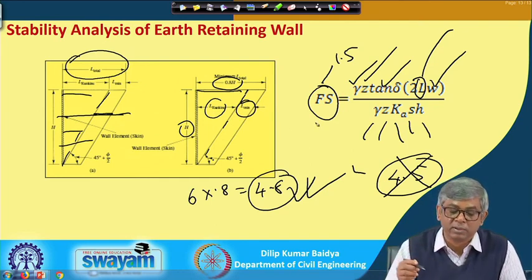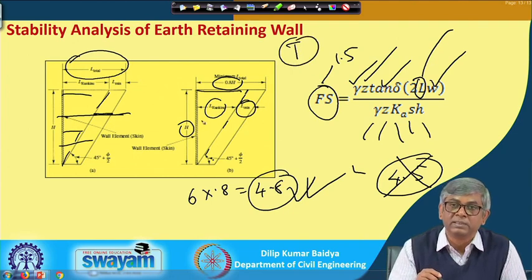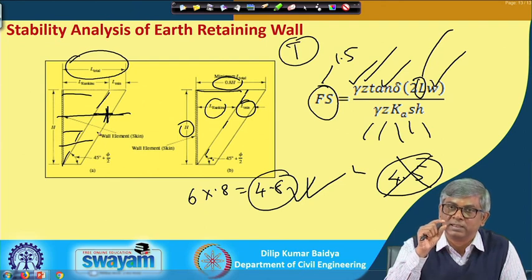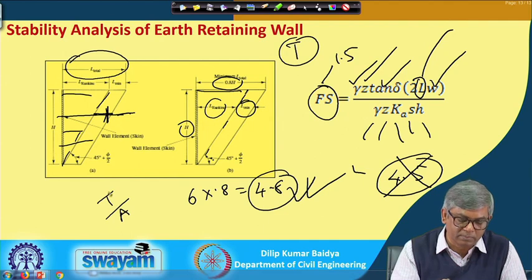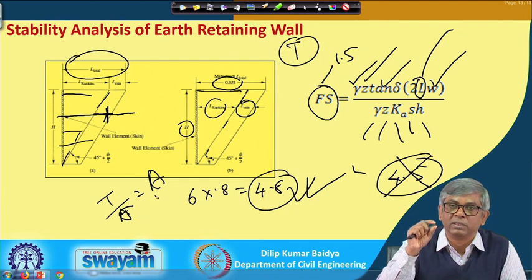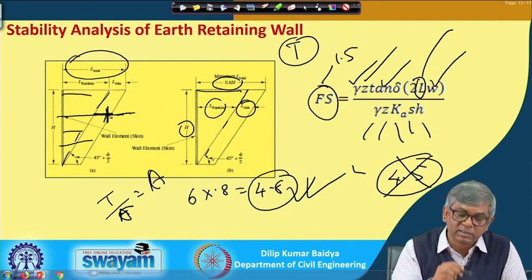Again, what additional do we have to do? I have given the length, but whatever force T you have calculated, because of this tension the reinforcement should not tear also. So, I have to design the thickness also. I should know the material strength, and then T divided by sigma gives the area, and if I consider the width, I will get the thickness. So, that is one thing to be designed, that it should not fail.